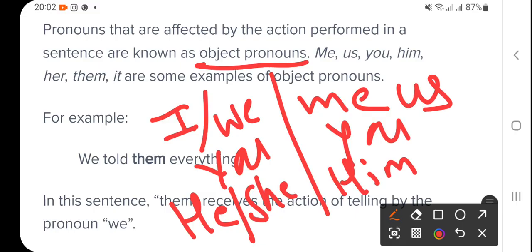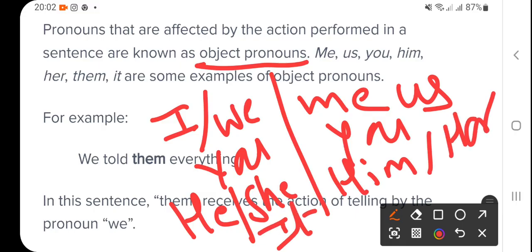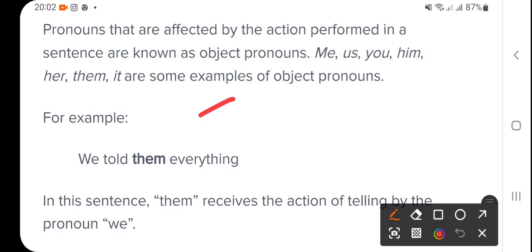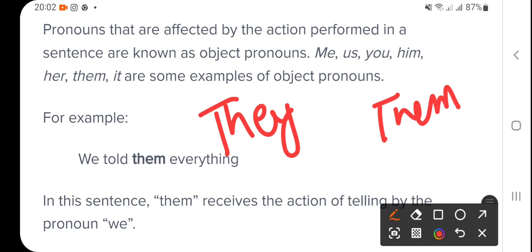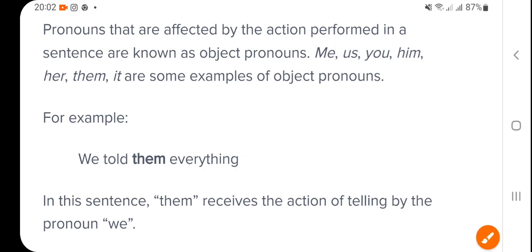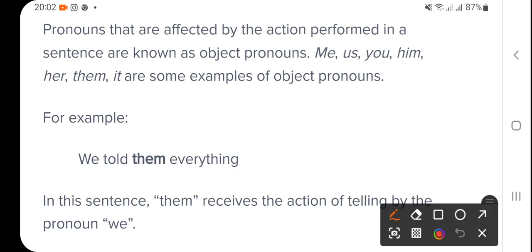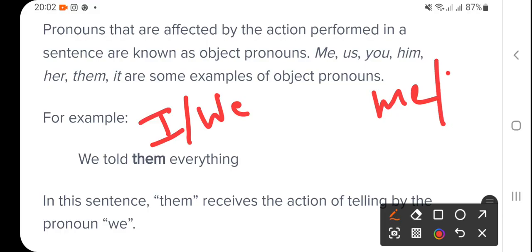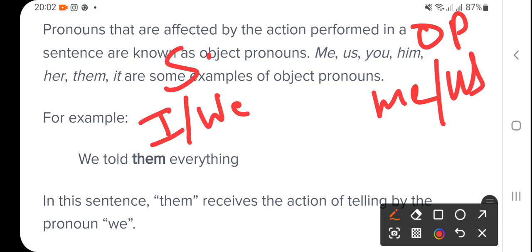She becomes her, and it is common. And one more, they. Here I'm not able to write, so here I'm writing they becomes them, right? So what are they? The I and we, right? So here I becomes me and we becomes us. This is subject, this is object pronoun, right?